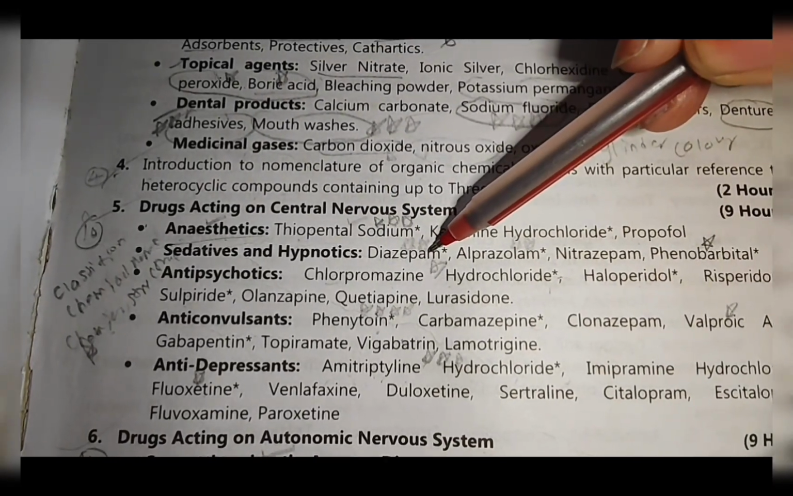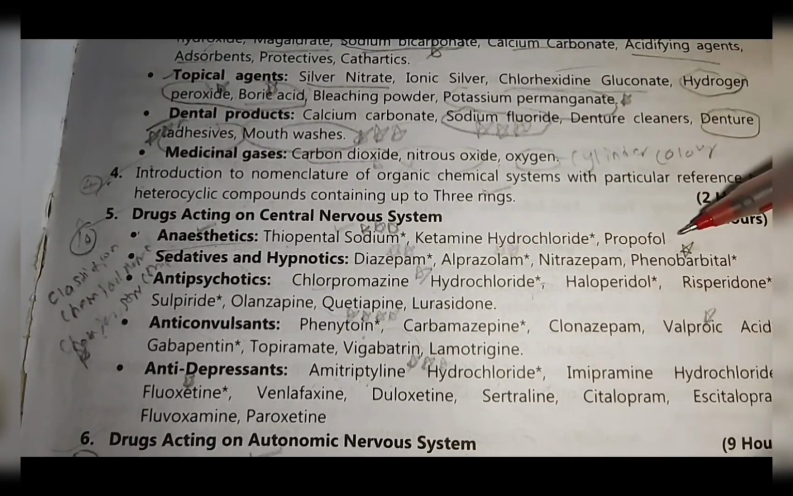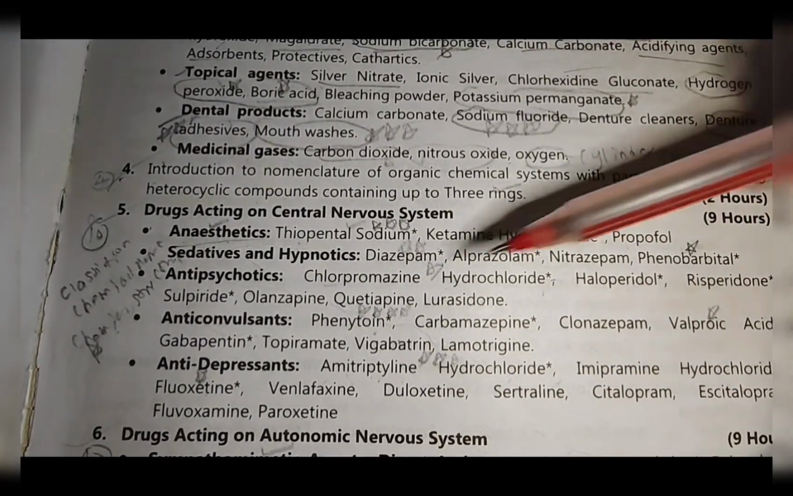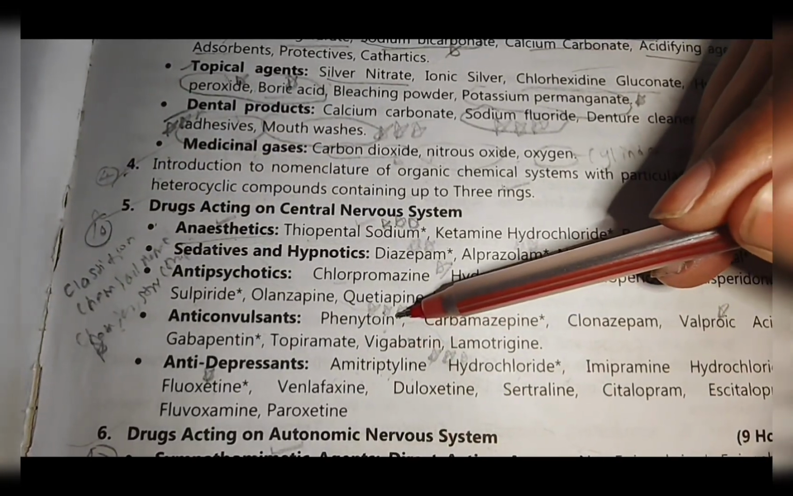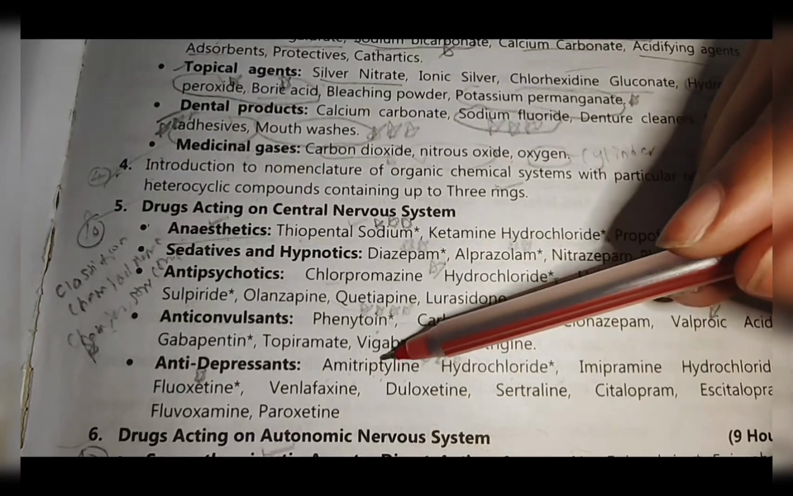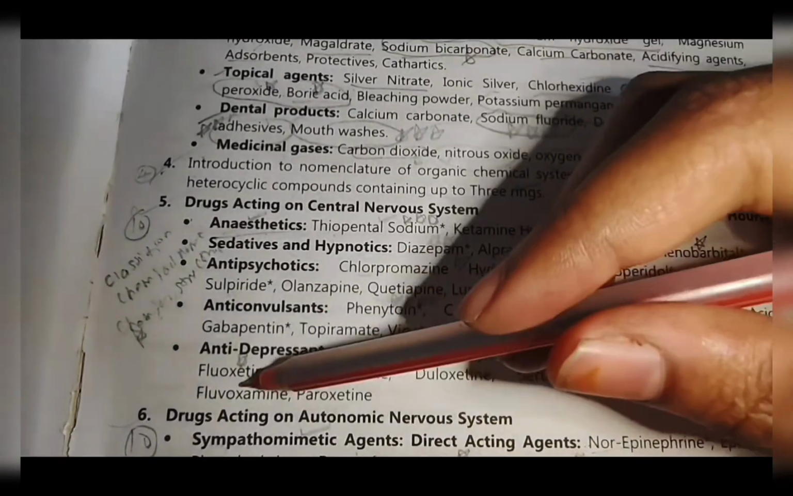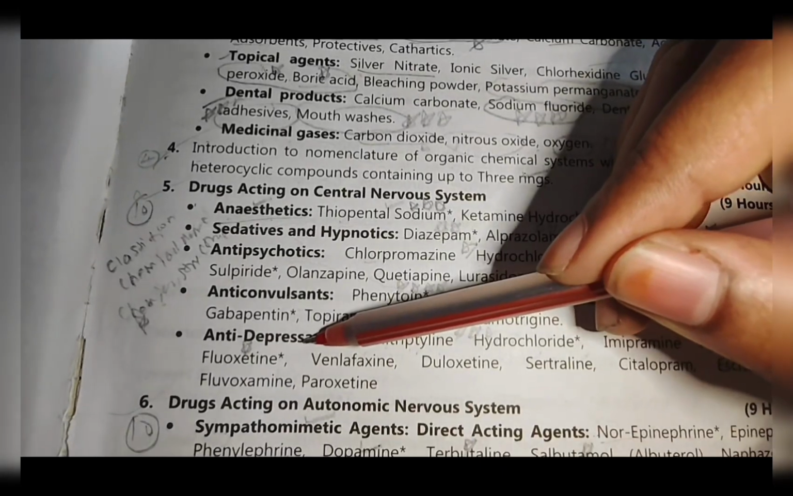Next is diazepam is very important. In that, chlorpromazine hydrochloride is very important. Phenobarbital is also very important. Phenytoin is important, and valproic acid is also important. Amitriptyline hydrochloride is important, and fluoxetine is also very important.